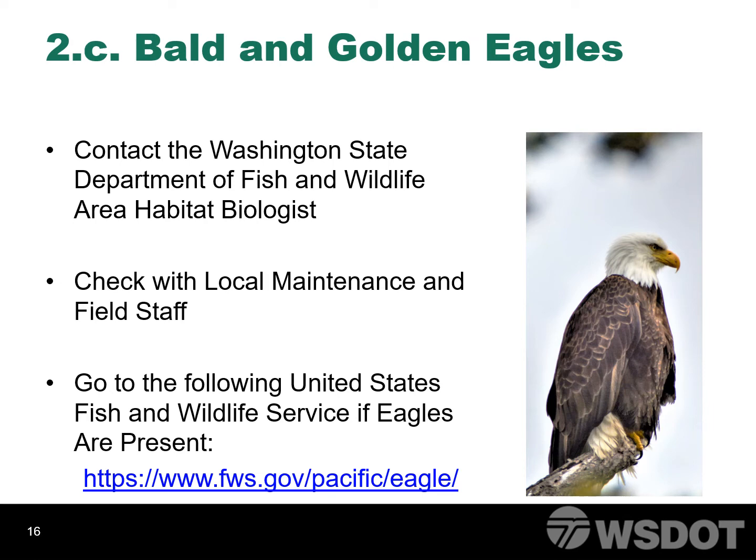Question 2C addresses bald and golden eagles. If it is unknown whether or not eagles are present within 1 mile of the project area, check in with the Washington State Department of Fish and Wildlife Area Habitat Biologist. Other good resources to check in with are local maintenance and field staff. If it is determined that eagles are present within 1 mile, go to the United States Fish and Wildlife Service's Eagle website and work through Do I Need a Permit?